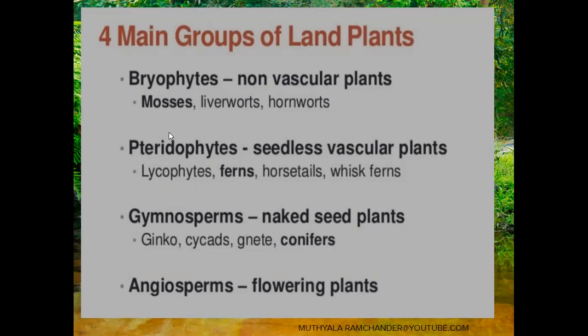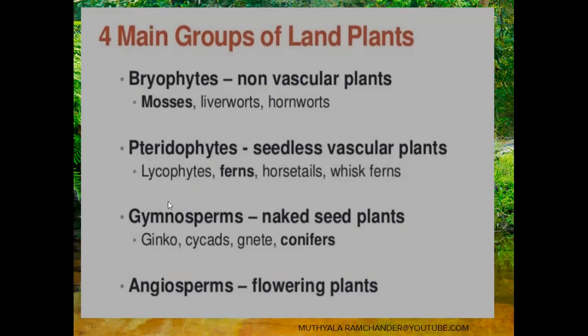Why do we call them true in the pteridophyta? Because of the vascular system: xylem and phloem develop in pteridophyte plants. So these plants are called first true land plants. But seeds are absent, so these plants are called seedless plants. They also show diversity: lycophytes, ferns, horsetails, and whisk ferns. Lycophytes are completely green, ferns are green, horsetails have a horse-tail structure, and whisk ferns have whisk-like structures. These are the diversity of pteridophytes.